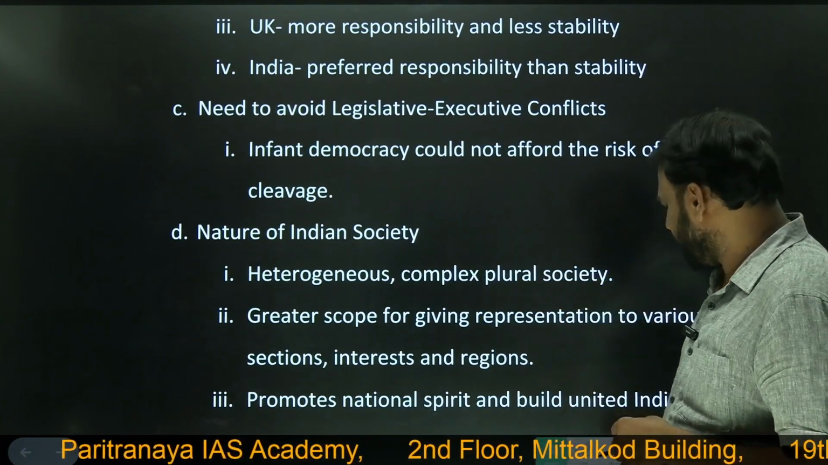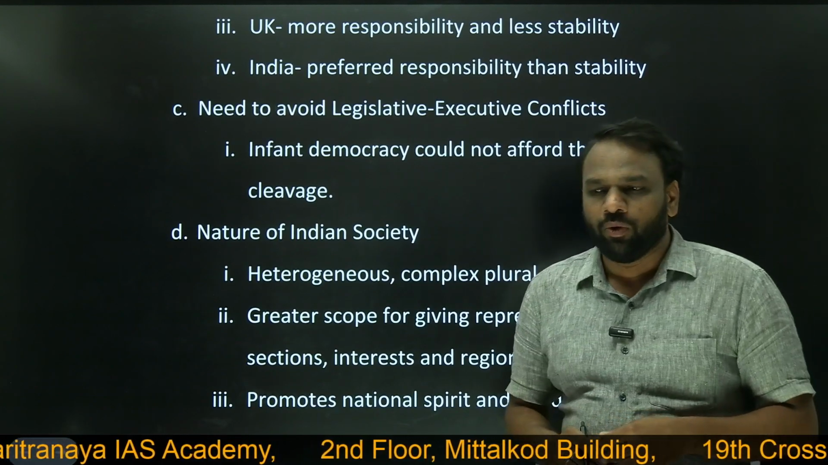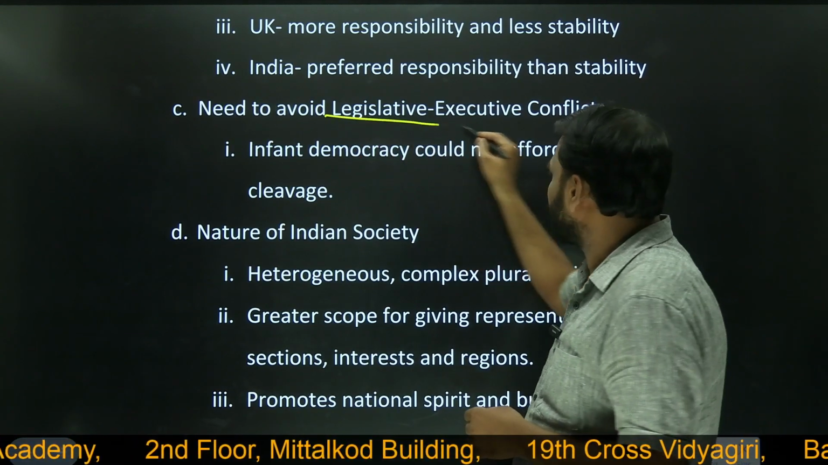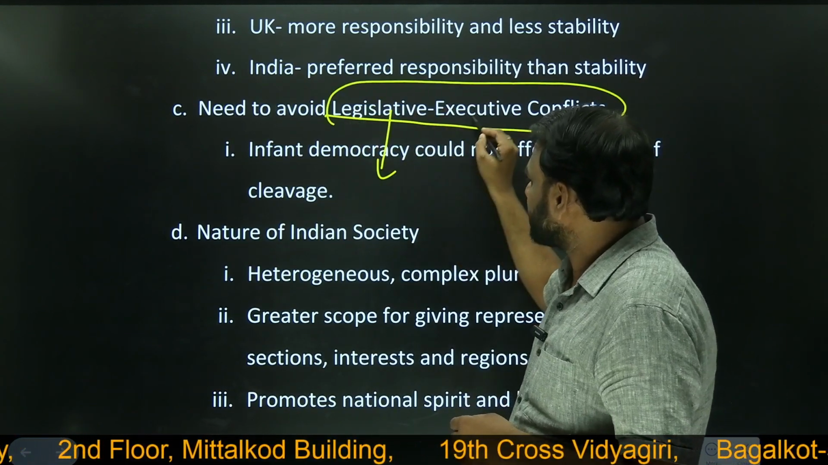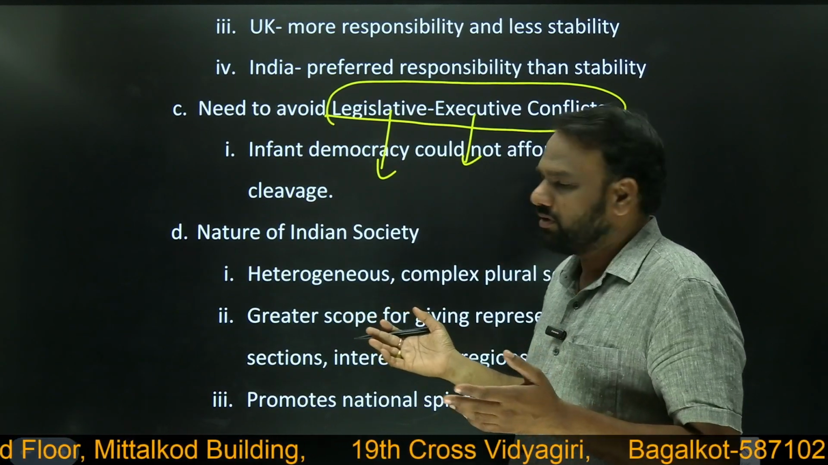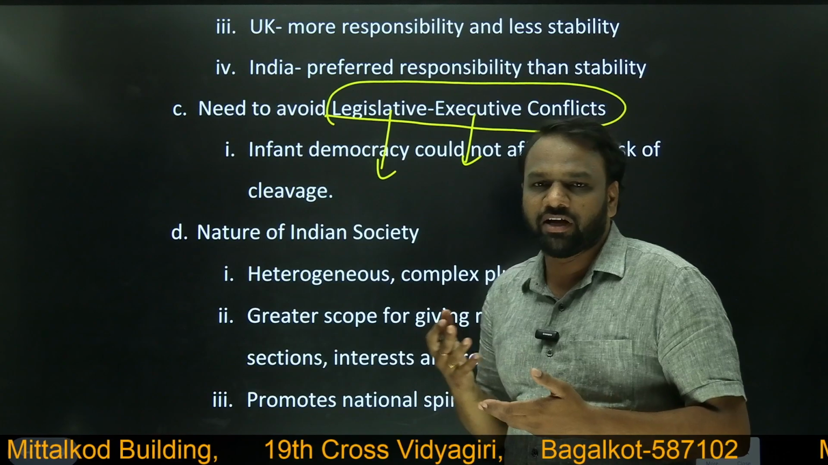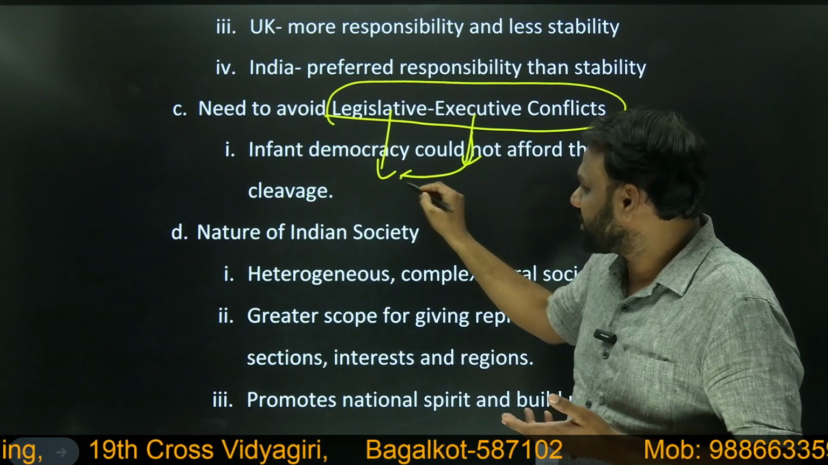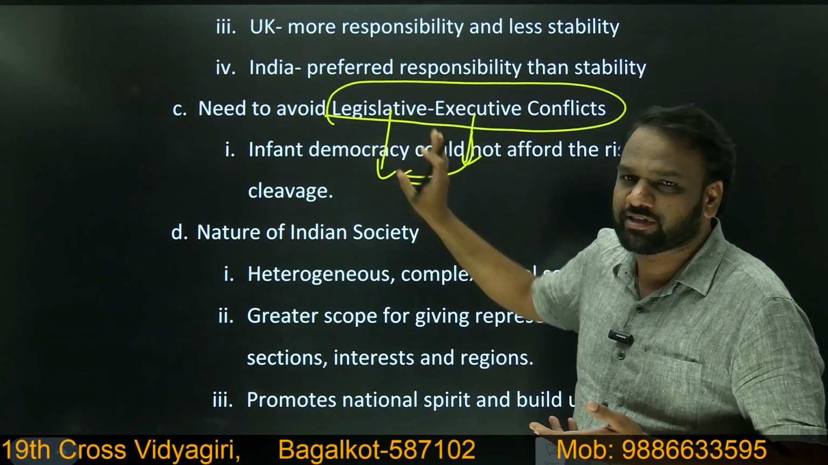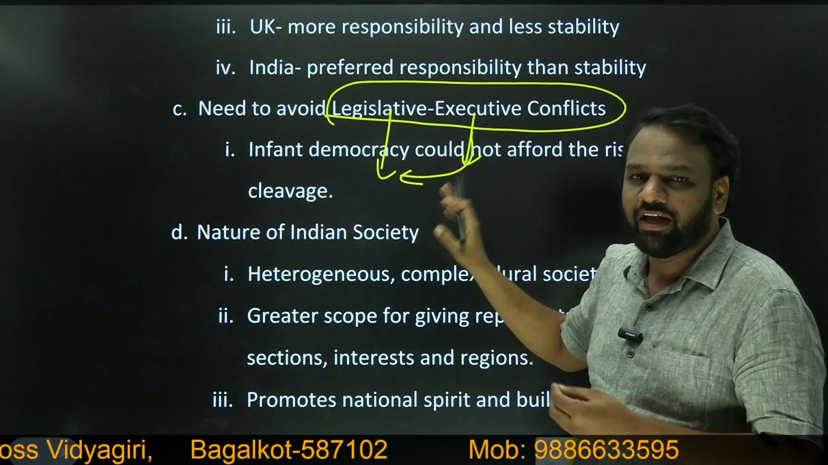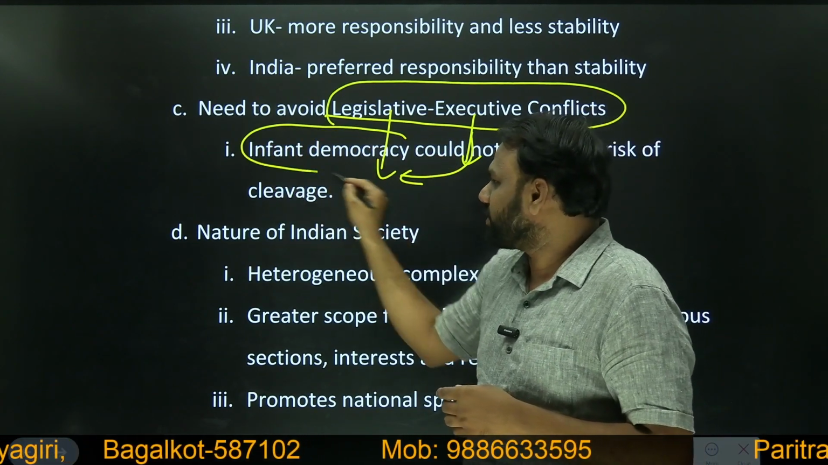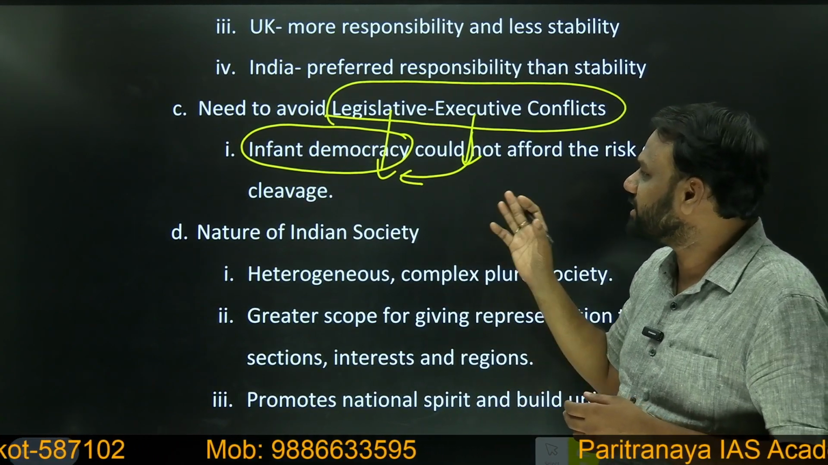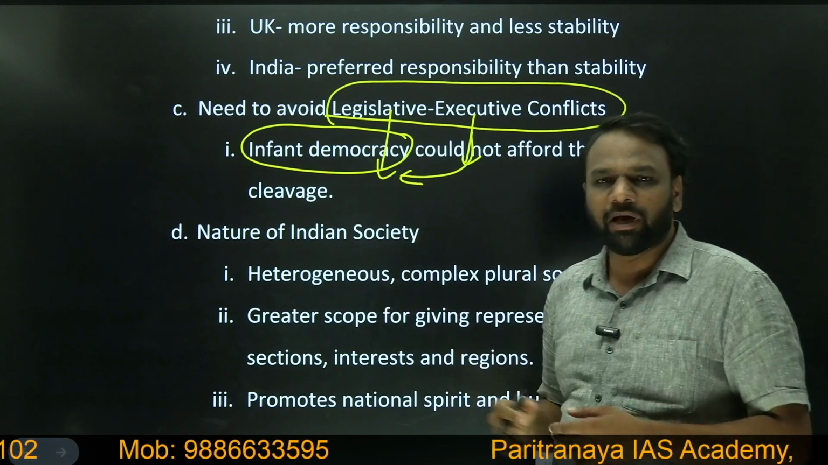Next, need to avoid legislative executive conflict. One more reason why we opted for the parliamentary form of government is to avoid legislative executive conflict. If the people sitting in the legislature and the executive are two different personalities, then the chances of conflict arising are more. But here, as the executive is part of the legislature, because ministers are members of Lok Sabha, the chances of conflict arising are very less. And infant democracy: India was just arising when it became independent, so it did not want to take risk. So in order to avoid the legislative executive conflict, it opted for the parliamentary system of government.